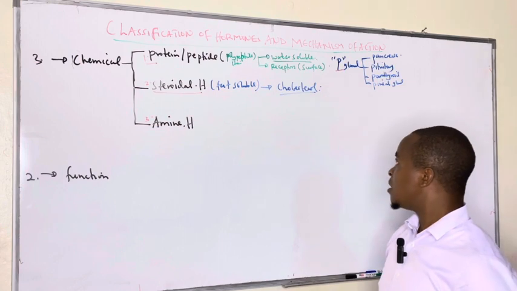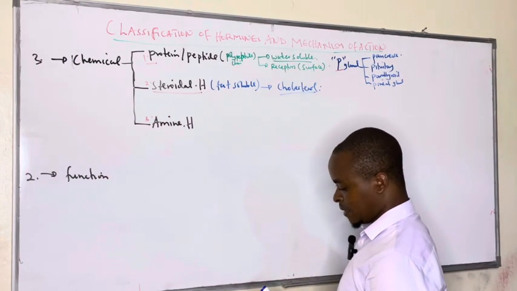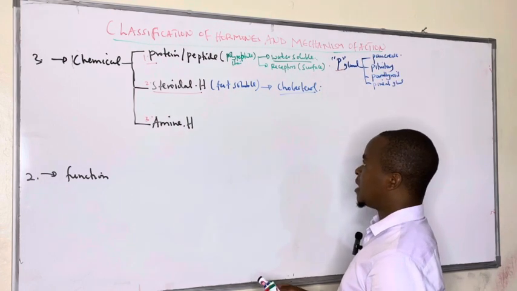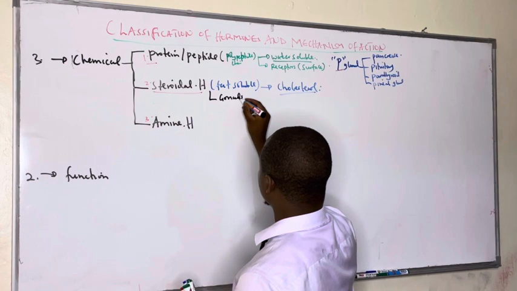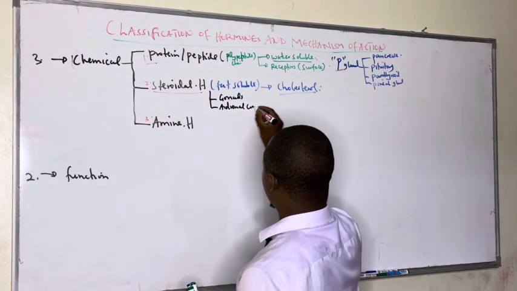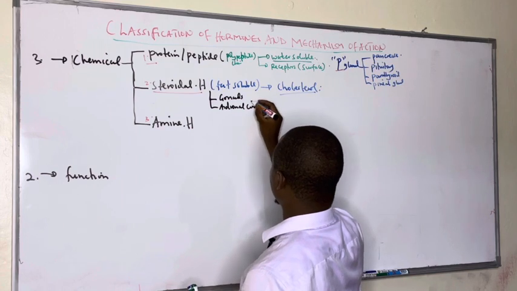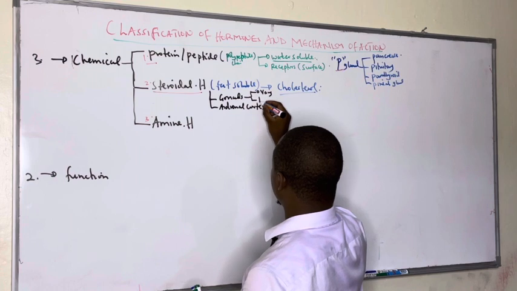These steroid hormones are produced from the gonads and the adrenal gland, specifically the adrenal cortex, whereby in the gonads we had the ovary and testis.